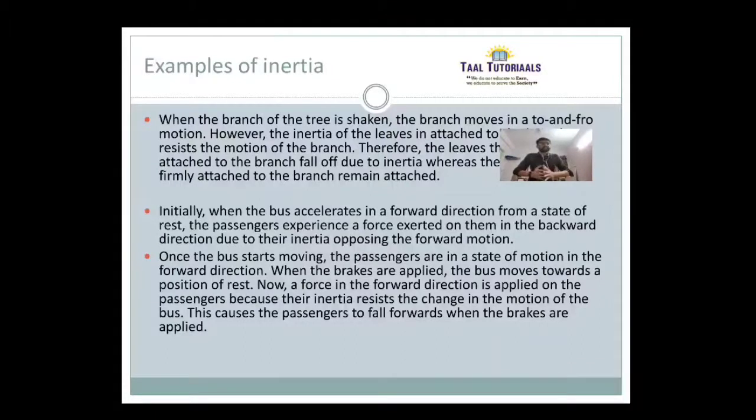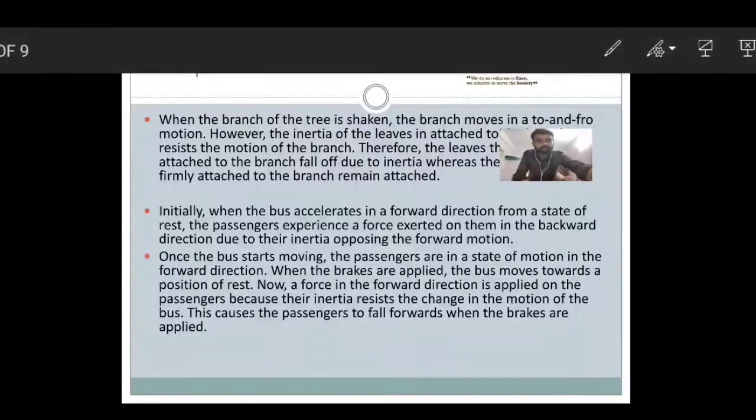Once the bus starts moving, the passenger is in a state of motion in the forward direction. When the brakes are applied, the bus moves toward a position of rest. But the body was already moving in the forward direction. Because inertia resists the change of motion, this causes the passenger to fall forward. Why? Because the body is already in motion, but due to the brakes which were applied, the body tends to keep moving forward.